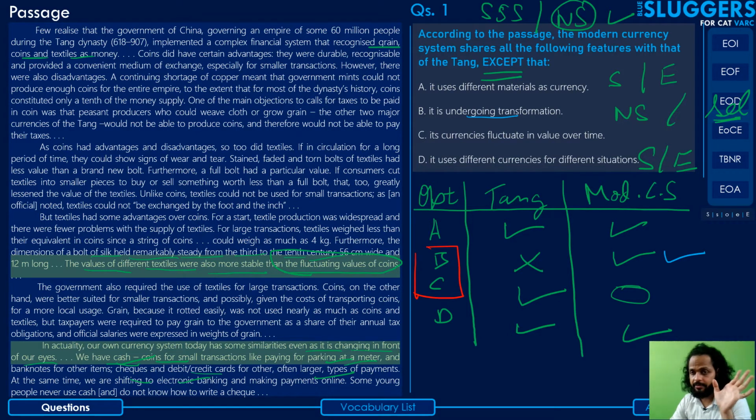There was no transformation going on as mentioned in the passage. So we are sure about both of these. In case of C, we are pretty sure that the currencies did fluctuate in value over time, right? Value of the coins did fluctuate in case of the Tang Dynasty. So we are sure about this, but this is the part that we are not 100% sure about. Why? Because it is not directly mentioned that these currencies fluctuate over time in the passage, but maybe it can be implied with a slightly longer stretch of imagination, probably.